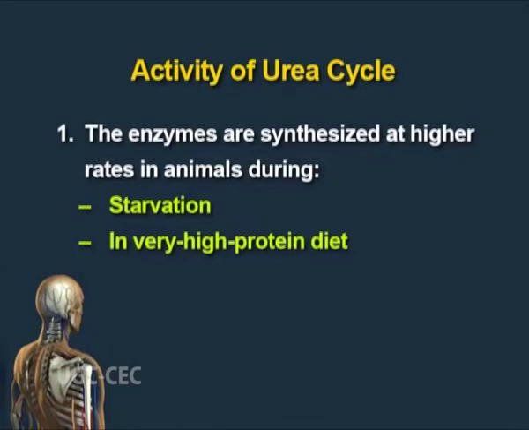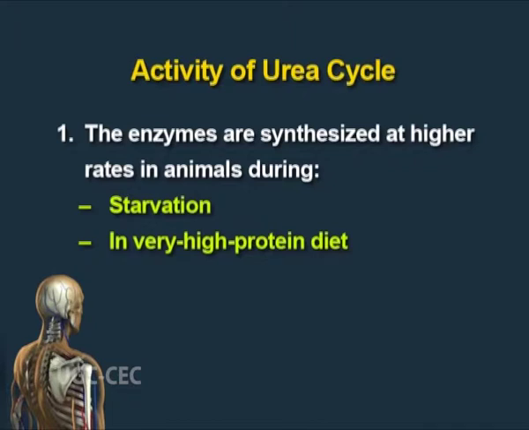If the dietary intake is primarily proteins, much urea is formed. During prolonged starvation, breakdown of muscle proteins takes place, resulting in much urea formation. The activity of urea cycle is regulated at two levels, high and low enzyme concentration.